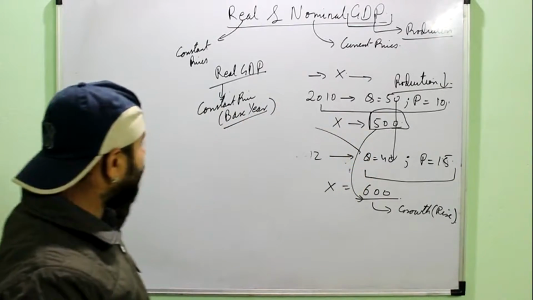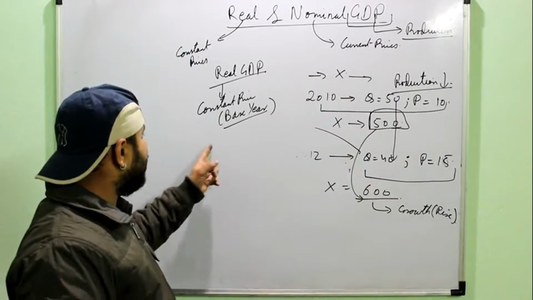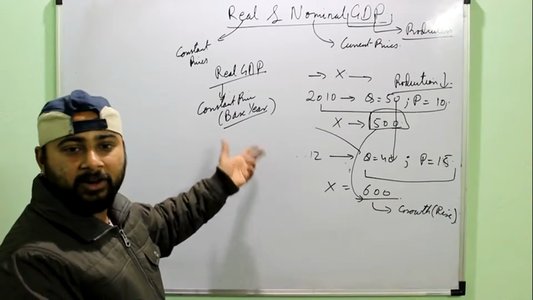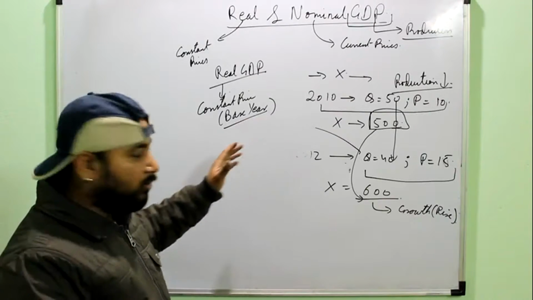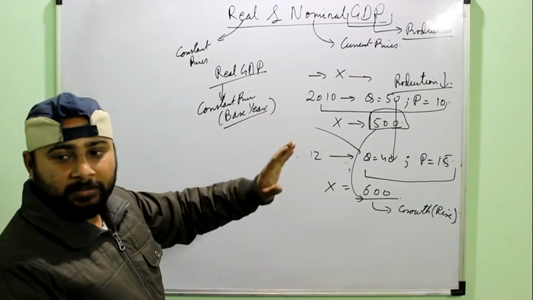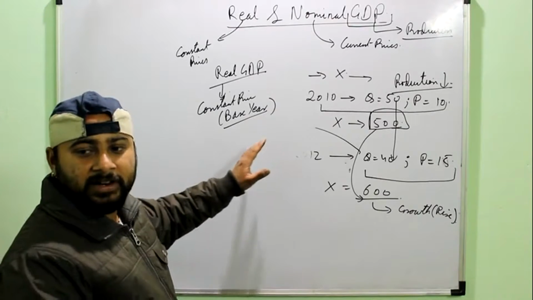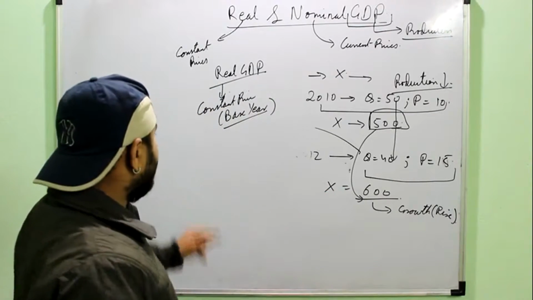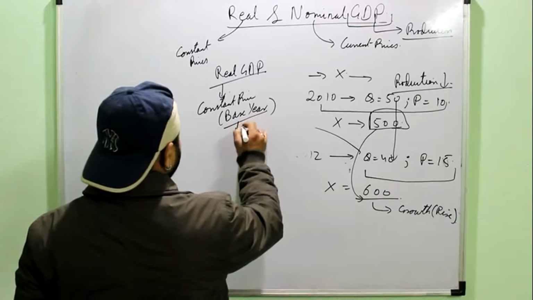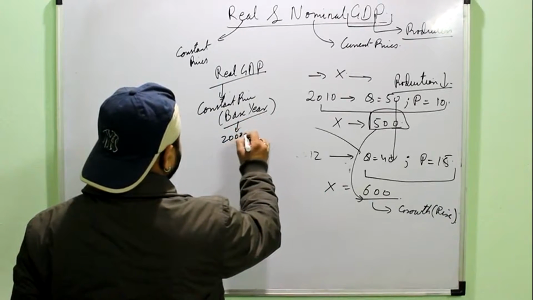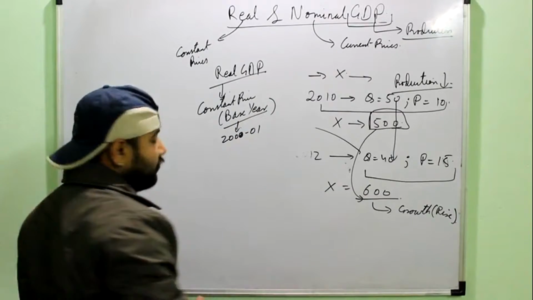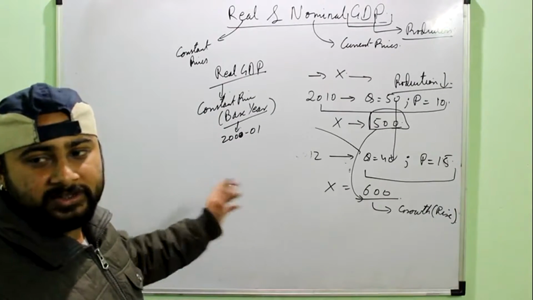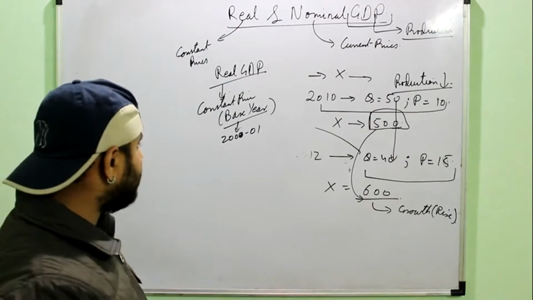Say for example, if I have to select the base year for the Indian economy, I would select a year in which there hasn't been any drought or famine or any such calamity, or any abnormal profit or any fortunate gain which may not occur again. Right now the base year of Indian economy is 2000-2001. Earlier it used to be 1996. Earlier it was 1990. So it is changed according to the changes in the circumstances.